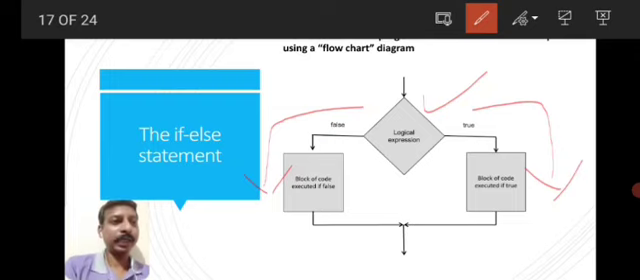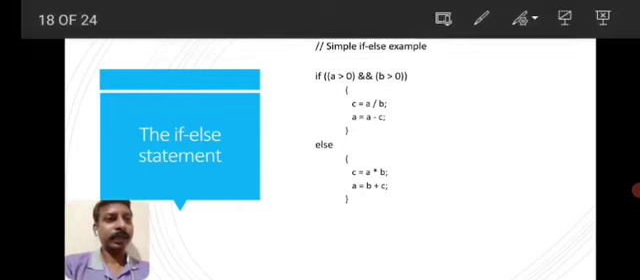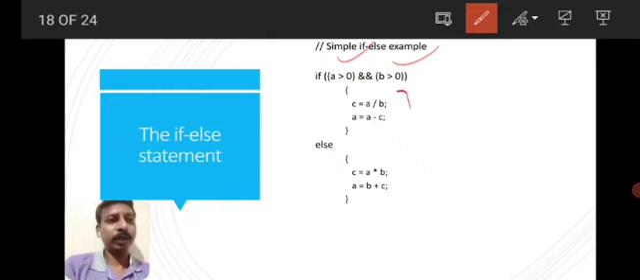In the earlier case, we have only a block of code for the true condition. In the if case, we have only code to be executed if the condition is true. But in the if else case, if the condition is not satisfied also, we have a set of code to execute. So this is an example. If a greater than 0 and b greater than 0, that means if both conditions are true, this code is executed and this will not be executed.